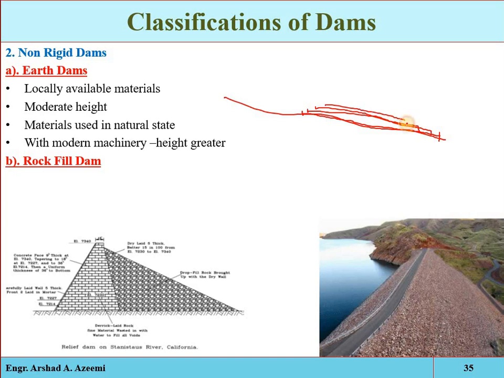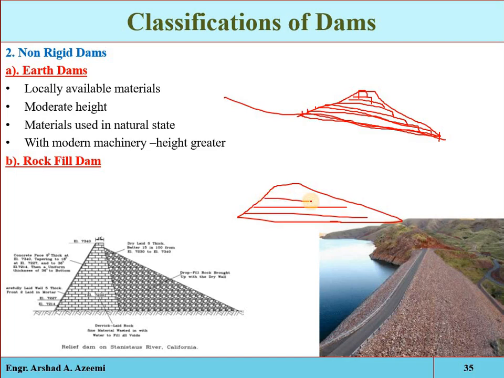Progressively the width of the layer decreases. Suppose that is the top of the dam, so a type of trapezoidal section is formed. That is the profile of the earthen dam, sometimes in a trapezoidal shape. Each and every layer will be properly compacted by means of modern machinery.